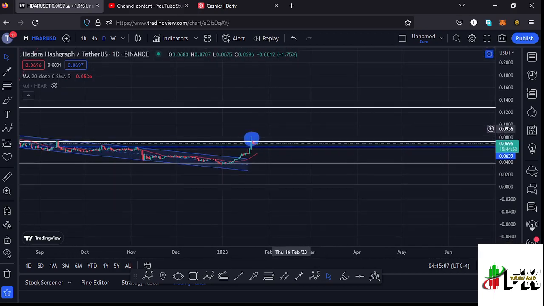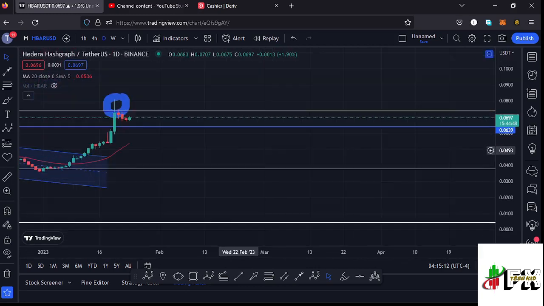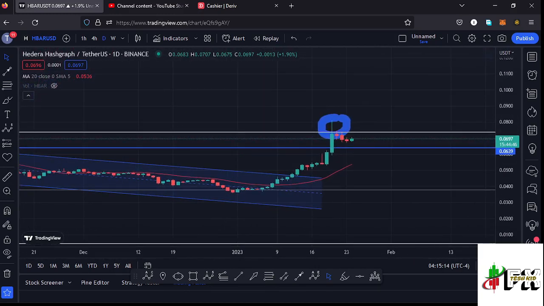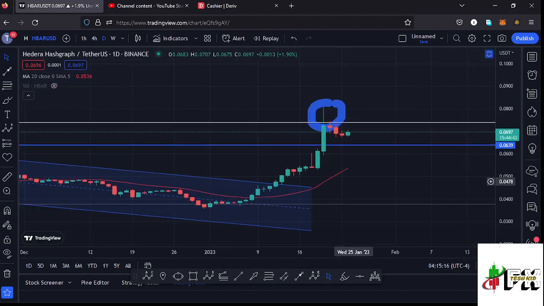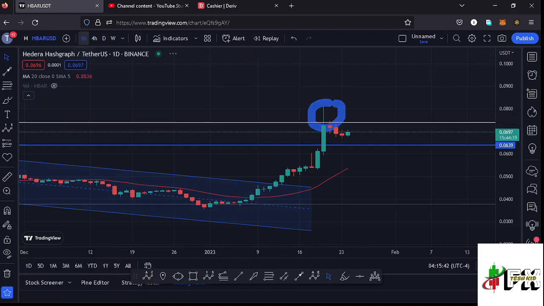And starting the short-term scenarios that I'm expecting here on the daily chart, by first zooming in here on the daily chart, you can see that we had these candlesticks that we have information over here, where we have this long wick to the upper side, and this was the first sign that the buyers had been losing the momentum to continue pushing the market even higher, and the sellers had started to take over. That's why we had this long wick here on the daily chart, and that implies that we might see a bit of a corrective structure here on the charts in what I'm terming as a higher Elliott wave count 2 here on the 1-hour chart.